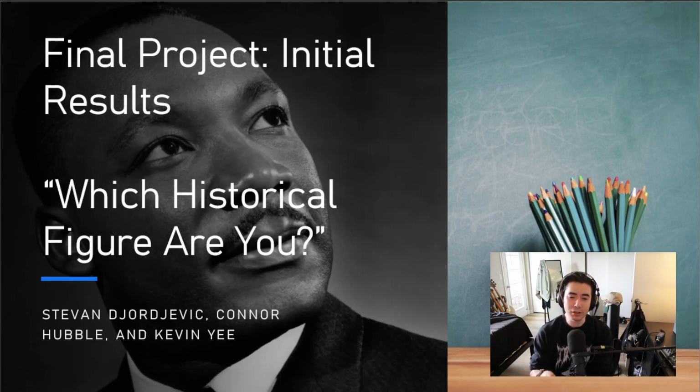This is going to be our video submission for the final project initial results assignment. I'm doing this alongside students Stephen Djordjevic and Connor Hubble. Our project is titled, Which Historical Figure Are You? We pivoted from the Which Muppets Are You? And we also pivoted from using Google Forms to using a platform called tally.so.